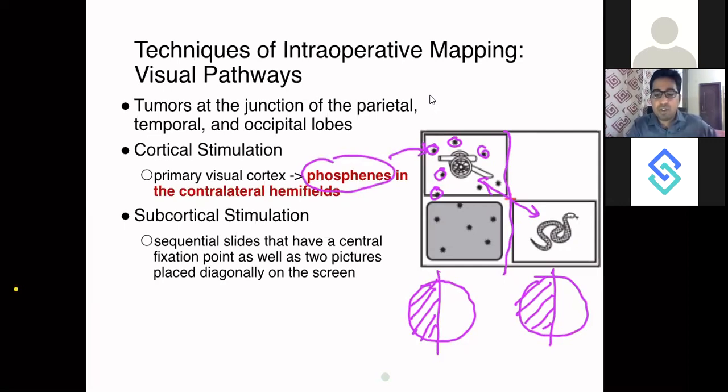So all this I will be teaching you in our class of neuro-ophthalmology, how you would be assessing the field defects of the patients, right? So if it is homonymous hemianopia, right-sided or left-sided, all this will be taught in that class, and why it is the contralateral hemifields you need to see, okay? And in a similar way, you will also see this in subcortical stimulation, when you are in the depth of the brain, you will again show these kinds of pictures and look for the phosphenes.